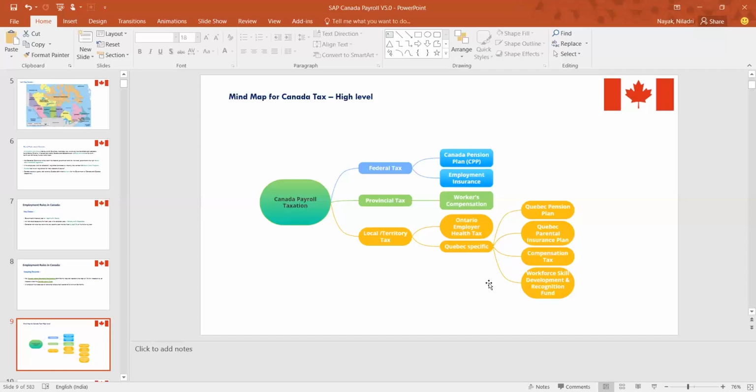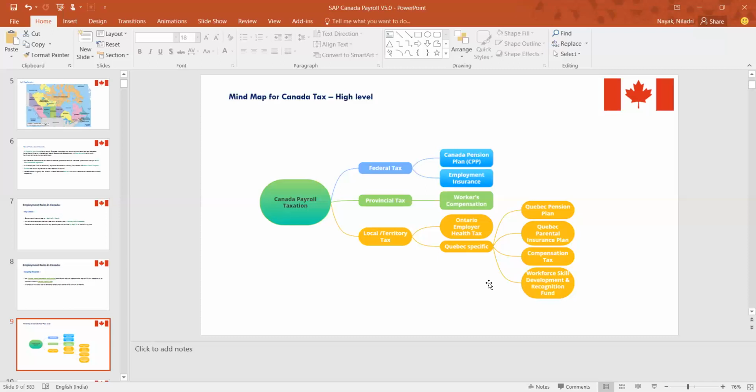But for example, the provincial taxes like Quebec pension plan, Quebec parental insurance plan, and compensation, and the last one, I don't know, worker skill development and recognition fund. I don't know about those, but the first 3 all come under the provincial tax bracket. So these 2 things together give an idea of what the total tax value would be for the person.